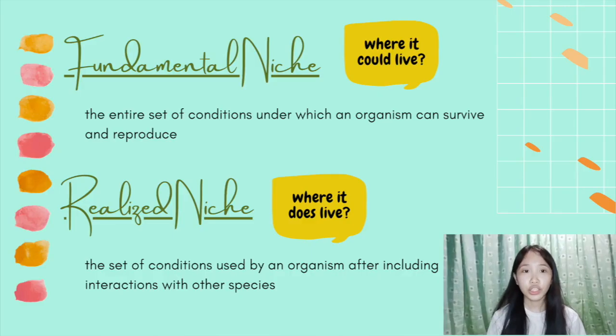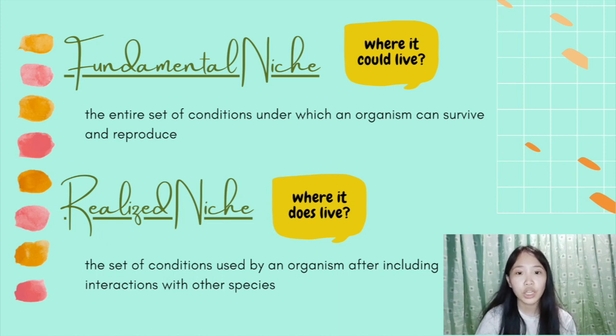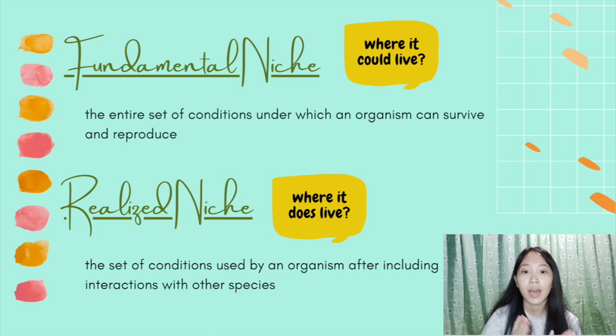Later on, the niche concept was expanded by Evelyn Hutchinson with her proposal of hypervolume that resulted in two different positions in the niche. The first one is the fundamental niche, followed by the realized niche. The fundamental niche is the entire set of conditions under which an organism can survive and reproduce. The realized niche is the set of conditions used by an organism after including interaction with other species.